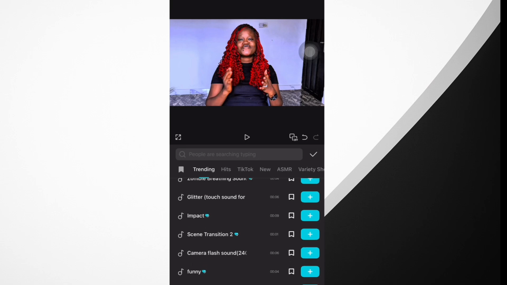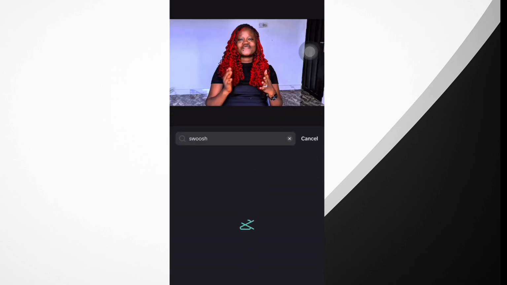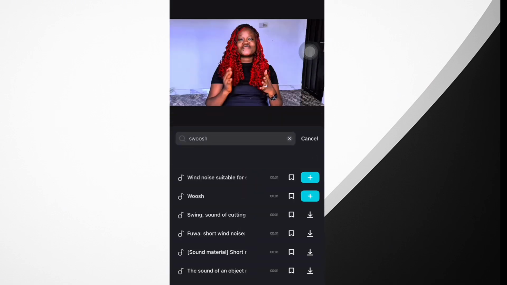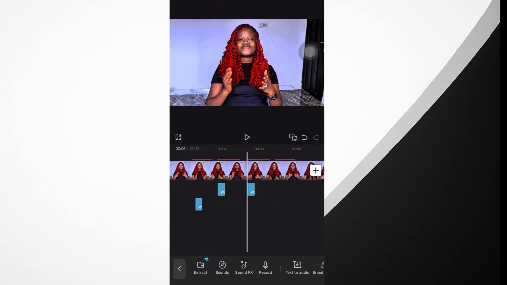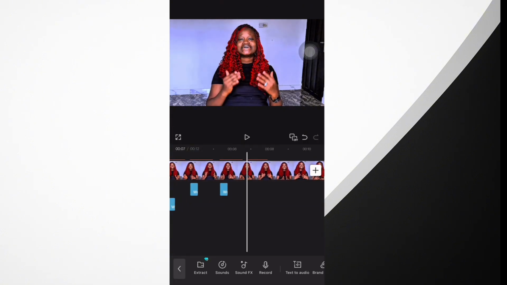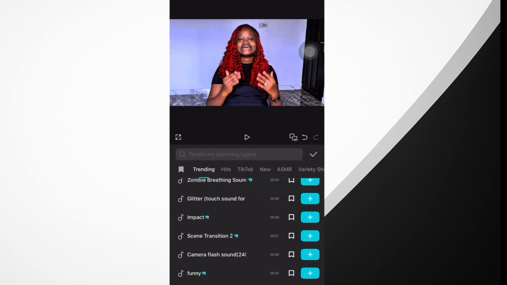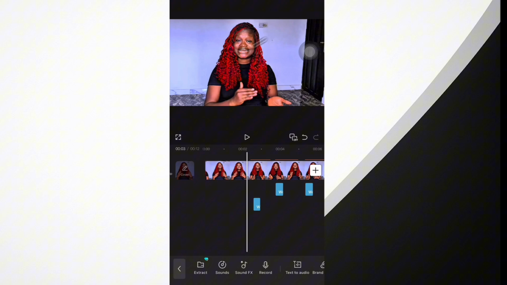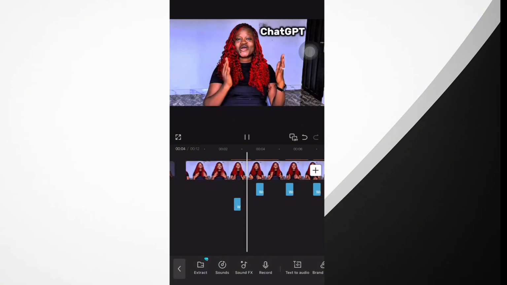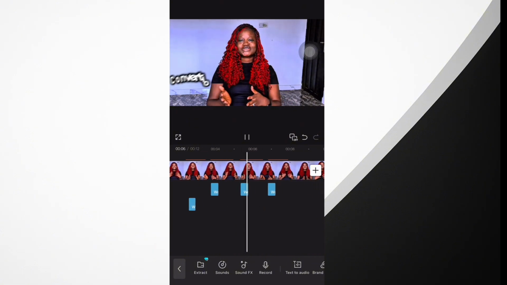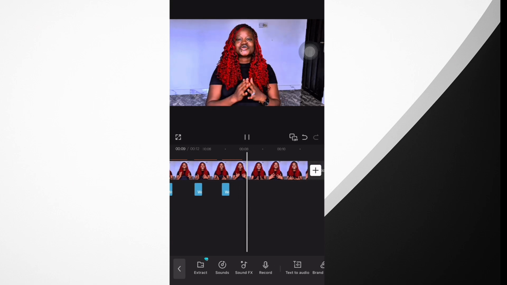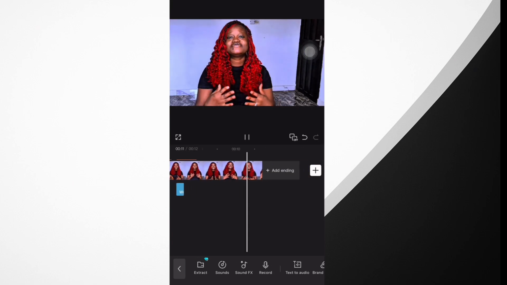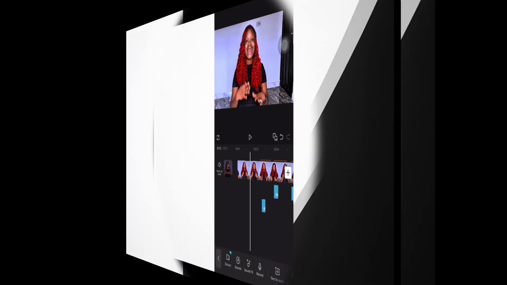All right, so this is me going through the same process. Then you click on the plus button. You go back for the other one. Click on the plus button. Now, wow! You see that? You see the sound? So that's how it is. And that's how to use CapCut sound effects to make your videos stand out like a pro.